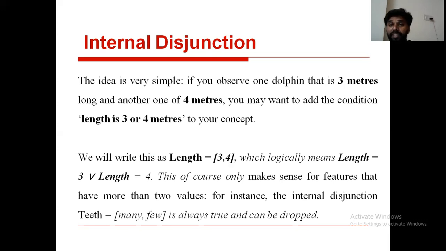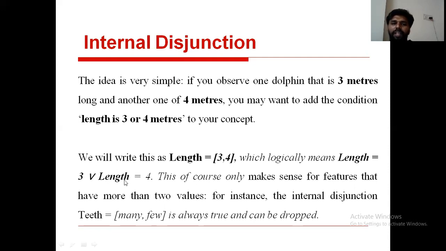To represent this logically, you write: length is equal to 3, disjunction, length is equal to 4. Here disjunction represents or, conjunction represents and.